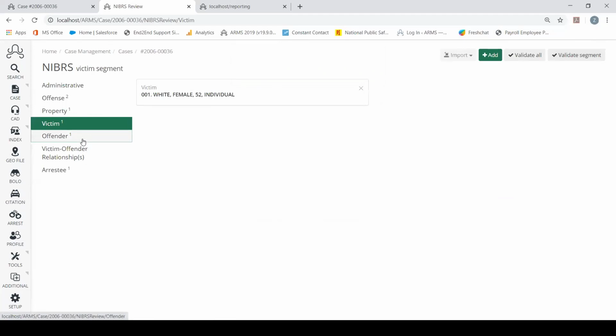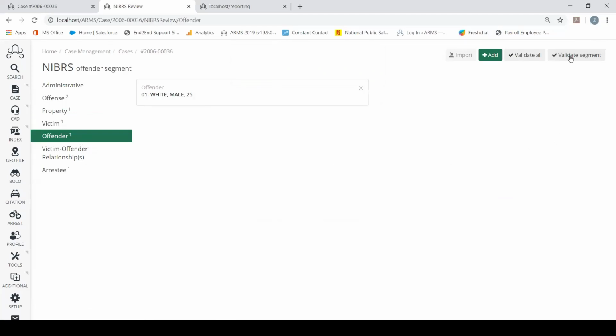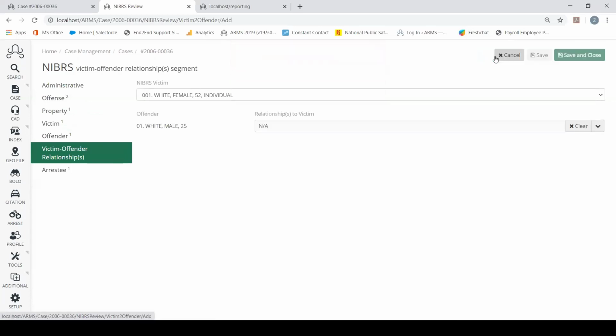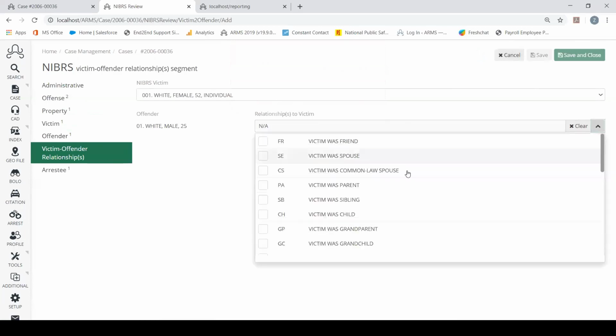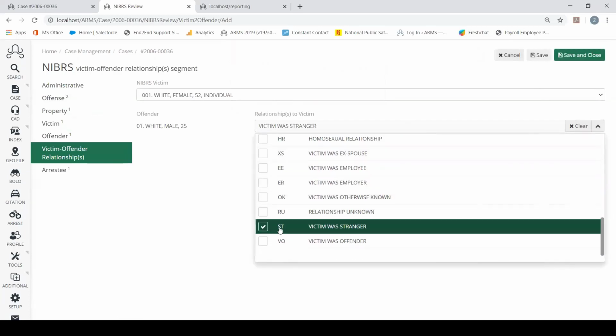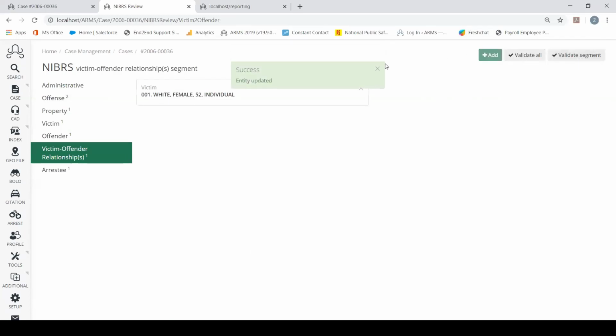And now we can jump into our offender here. So with our offender, we go hit validate segment, no errors found, we're good to move forward. So victim-offender relationship. So I go and hit validate segment, and I need to add some information about my victim-offender relationship. So from here, I can go hit add. I can also, from here, link the relationships to the victim with the offender. So if I jump down, and we can choose all of these fields, but right now we'll say that victim was a stranger. Hit save and close, and we're good to move forward.